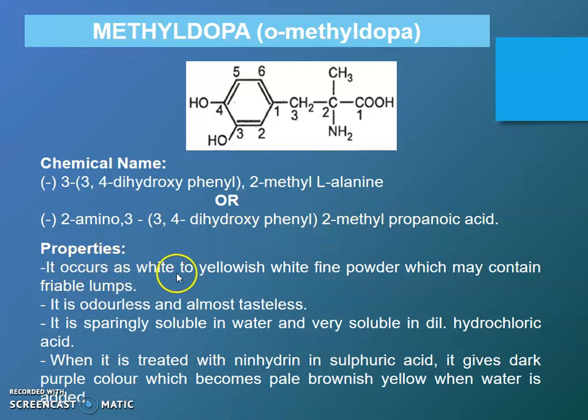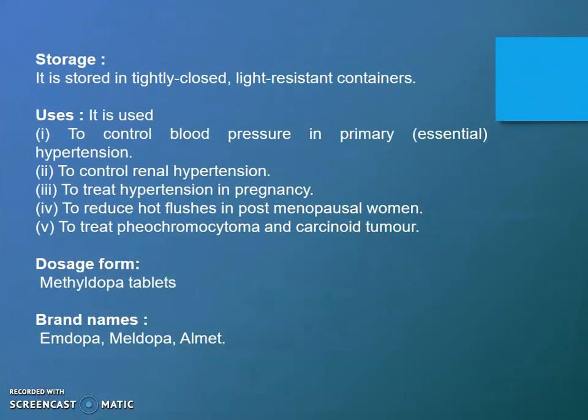Property: it occurs as white to yellowish white fine powder which may contain friable lumps. It is odorless and almost tasteless. It is sparingly soluble in water and very soluble in dilute hydrochloric acid. When it is treated with ninhydrin in sulfuric acid, it gives dark purple color which becomes pale brownish yellow when water is added. Storage: it should be stored in a tightly closed, light resistant container.